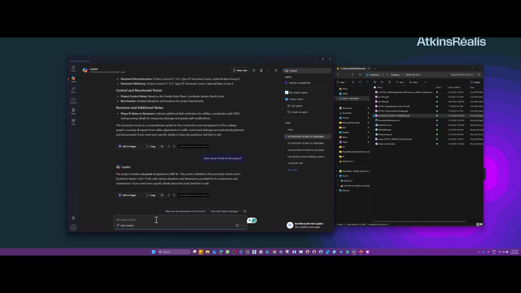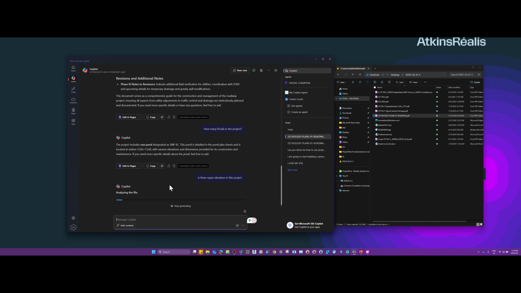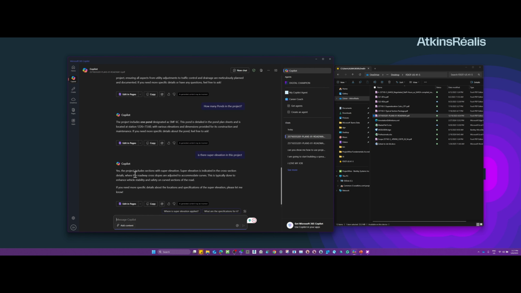Okay, let's ask more about super elevation. Is there super elevation in this project? Here we go. Okay, so yes, the project includes sections with super elevation, which is good. And it tells you exactly where it's indicated.